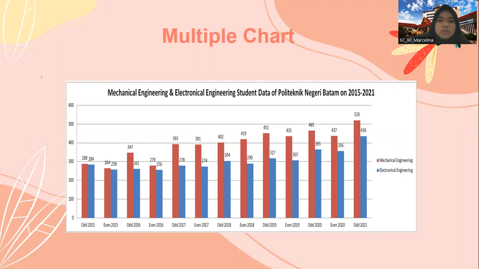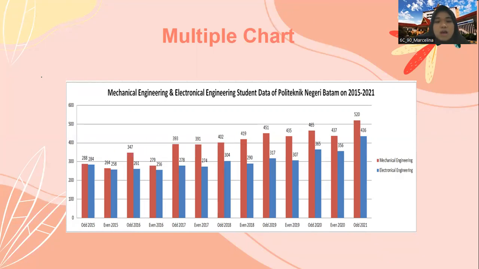Furthermore, the lowest number of electrical engineering students was in the even semester of 2016, which amounted to 259 students. From odd semester of 2015 until even semester of 2019, the number of students remained stable, with no more than 320 people every semester.